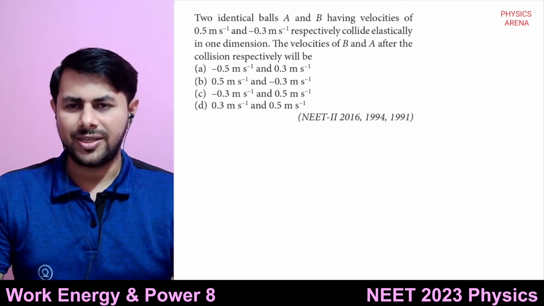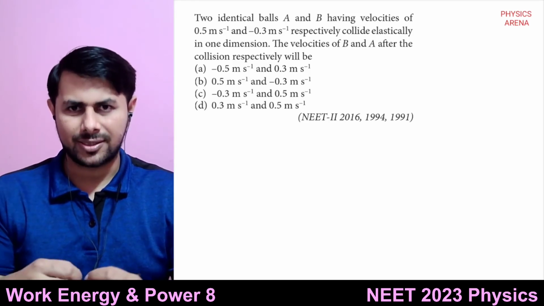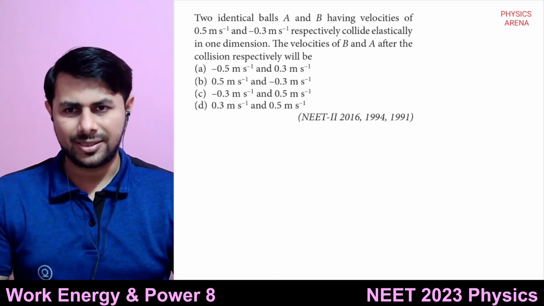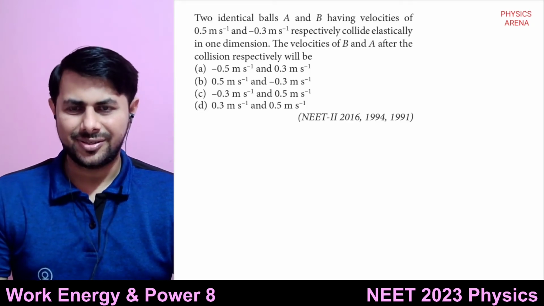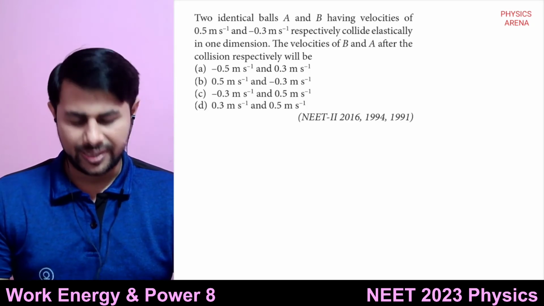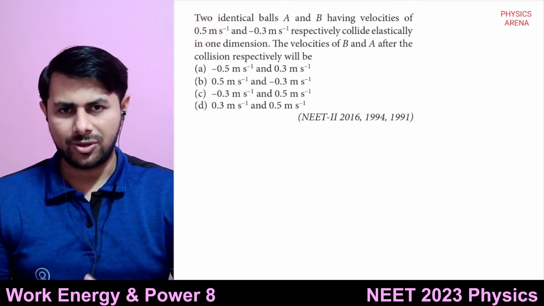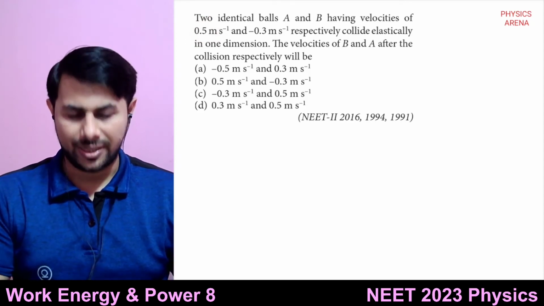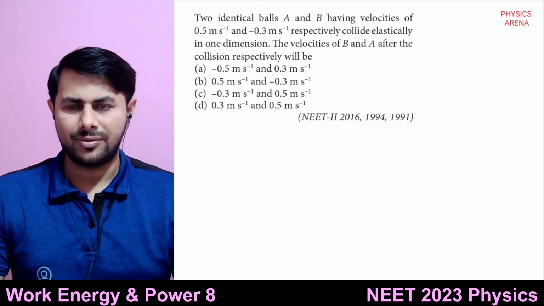What happens when two equal masses collide elastically? Their velocities get exchanged. That means the initial velocity of first one will be the final velocity of second one, and the initial velocity of second one will be the final velocity of first one.